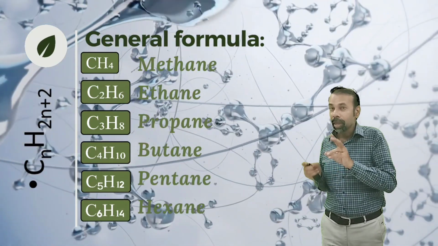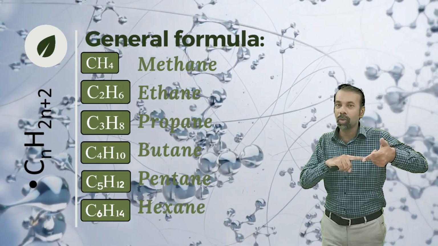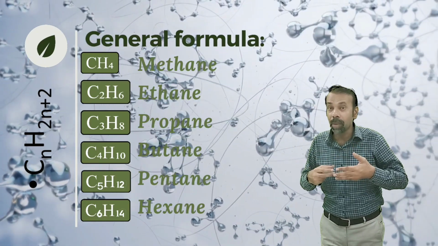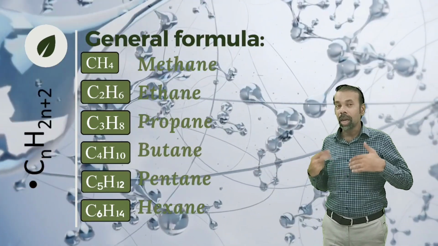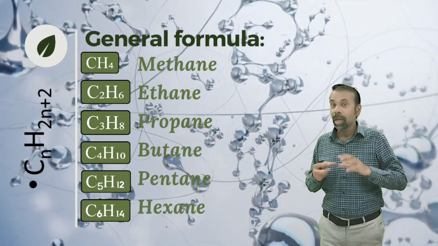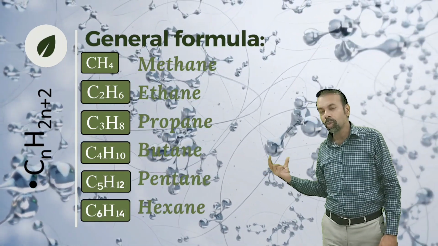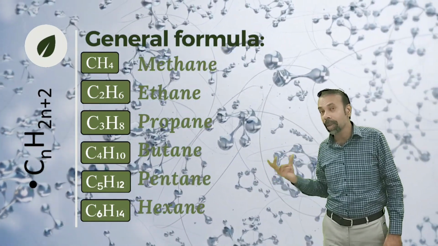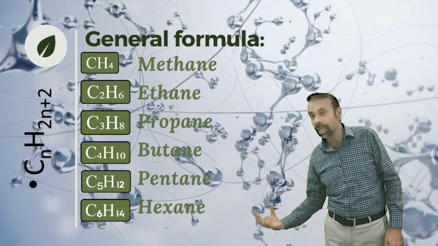Like if there are 2 carbons, so what are hydrogen? 2 2s are 4 plus 2, 6 hydrogen. If there are 3 carbons, then 3 2s are 6 plus 2, 8 hydrogen. If there are 5 carbons, then 5 2s are 10 plus 2, 12 hydrogen. So CnH2n+2 is the general formula which applies on all these compounds.